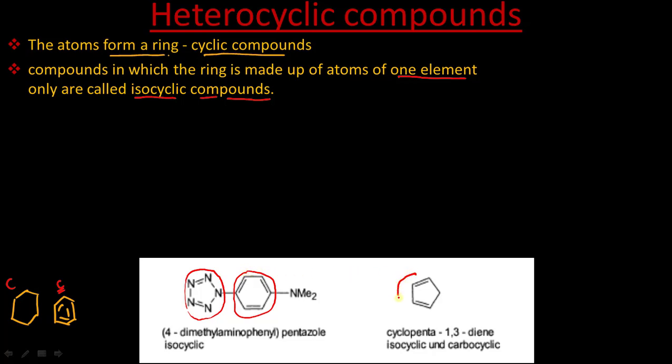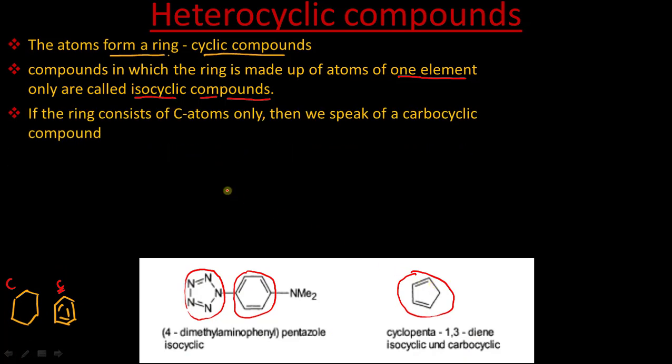Similarly this cyclopenta-1,3-diene contains only carbon atoms in the ring, so it is isocyclic. Now if the atoms which constitute a ring are only carbon, like in cyclohexane, in benzene, in this cyclopenta-1,3-diene, then we call that compound a carbocyclic compound.